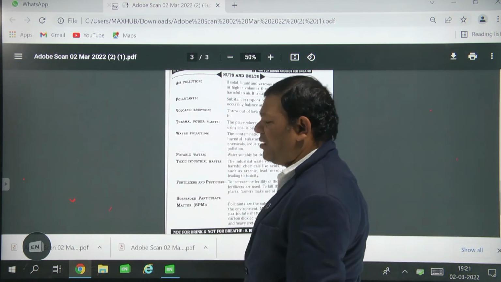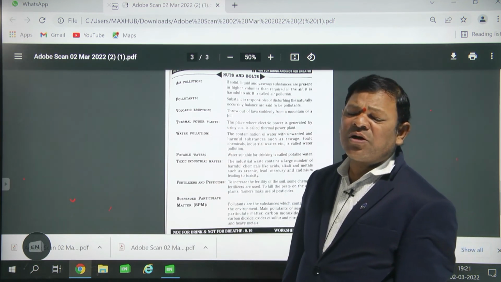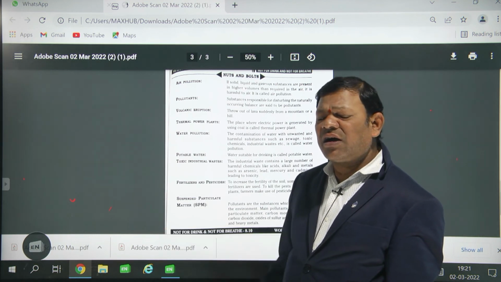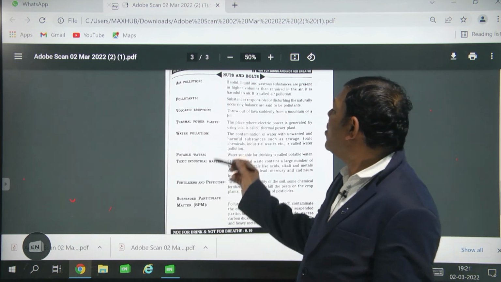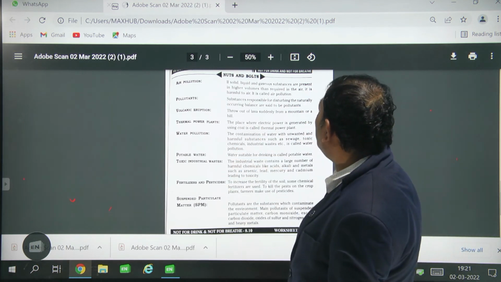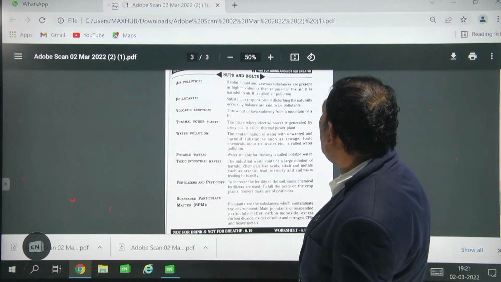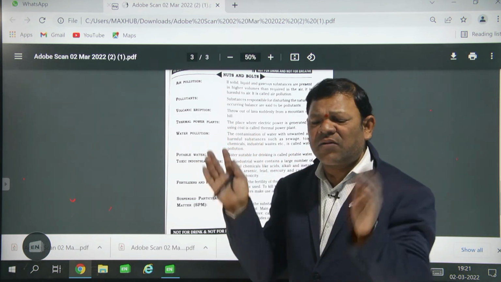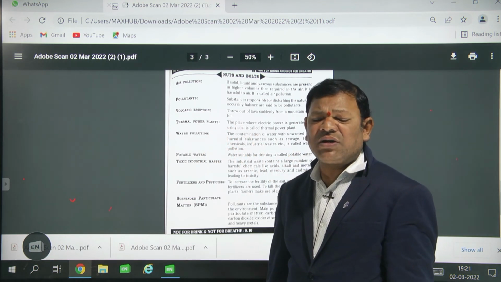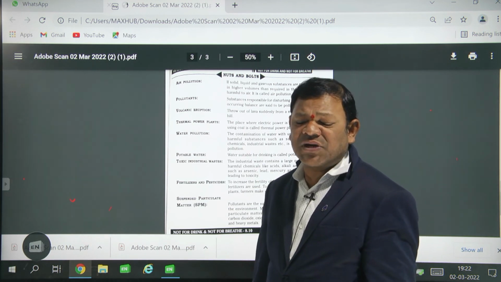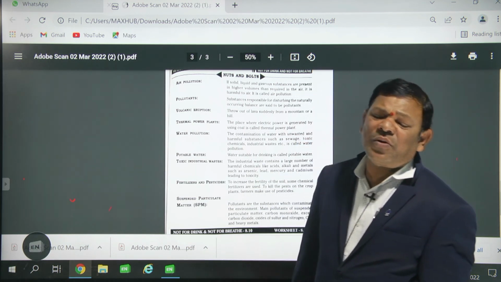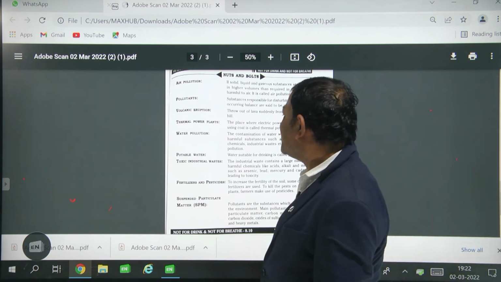Pollution is caused both naturally and artificially. Volcanic eruption is a natural cause. Lava is thrown out suddenly from a mountain or a hill, and that is known as a volcanic eruption. Volcanic eruption causes air pollution naturally.